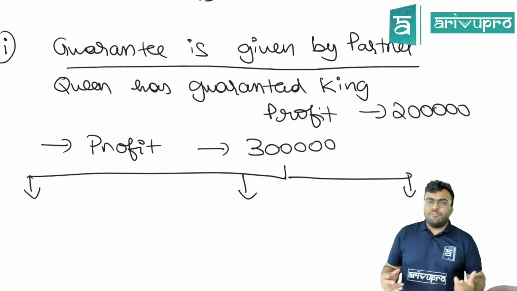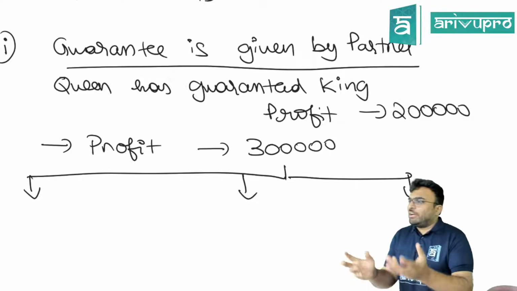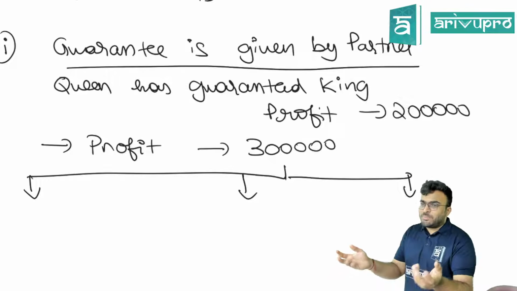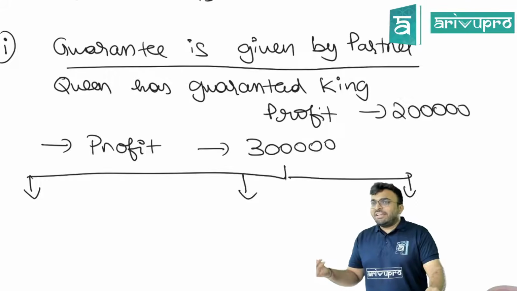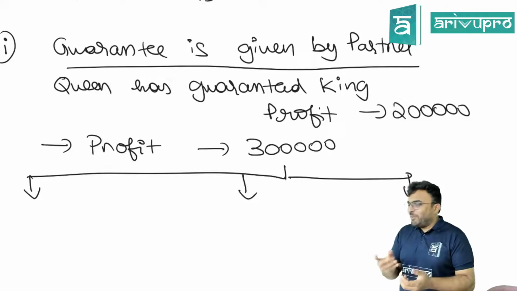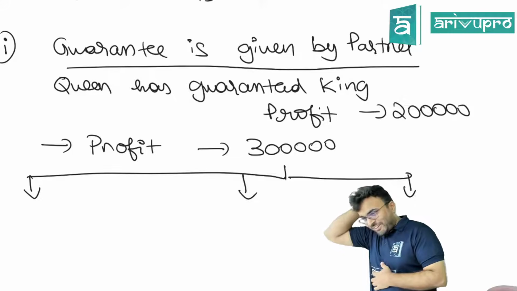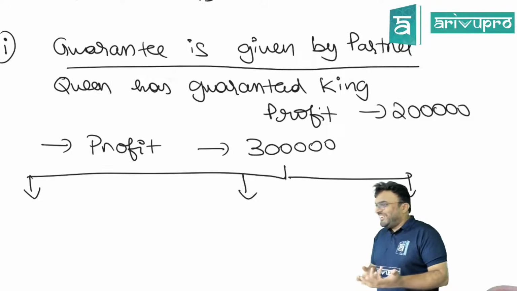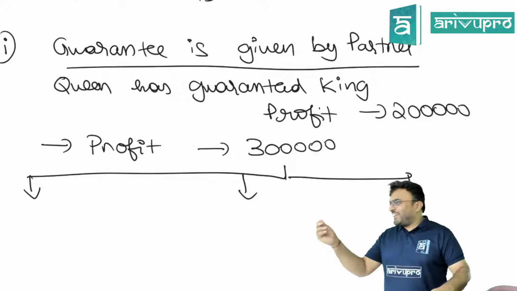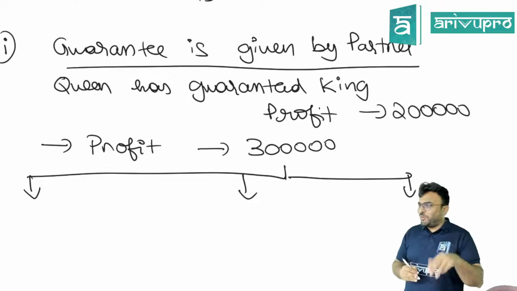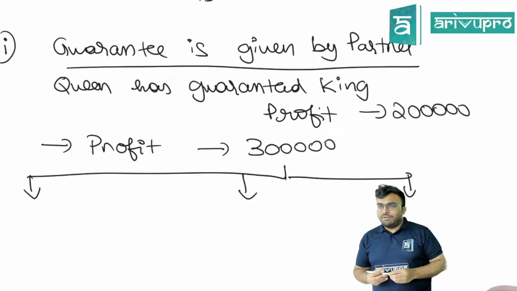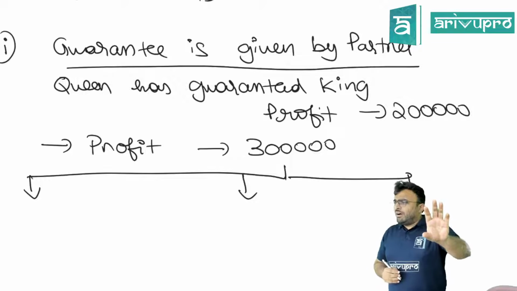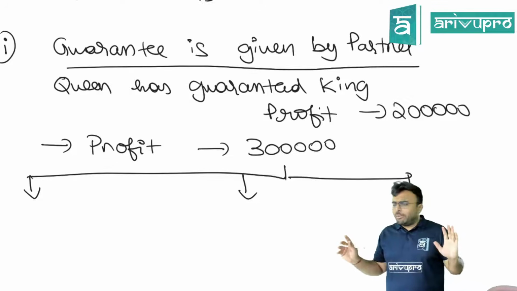Okay, guarantee given by firm is basically like when at home, when your mother is preparing something nice and guests are coming home. First you will give the guests, then remaining you will be counting. Oh, just one more he ate. Oh, one more he ate. You know, how much ever they eat, your count which remains for you is going to reduce. That is like guarantee given by firm. First you give to the partner who is guaranteed and remaining is shared between other partners.